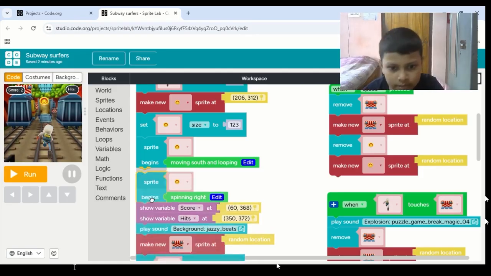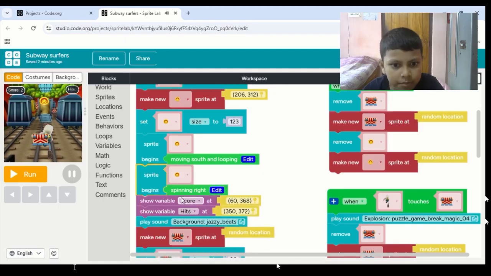And this is the same thing but with a different action. Sprite begins spinning right, like it will move down as well as like this. It will begin to spin right and fall down.